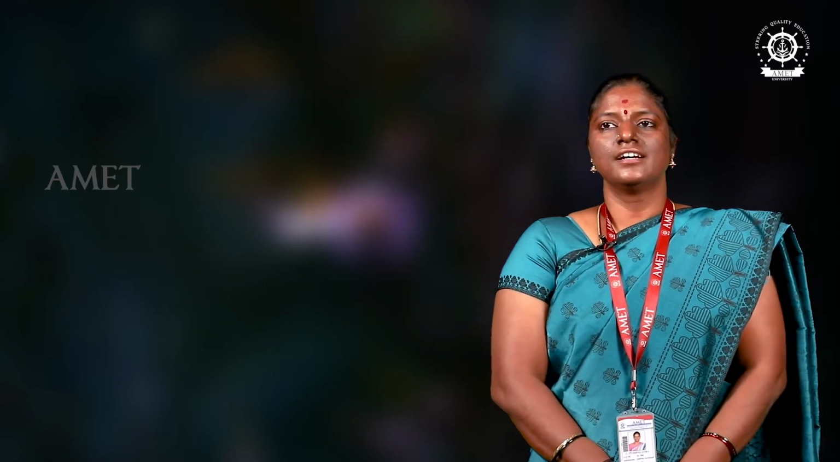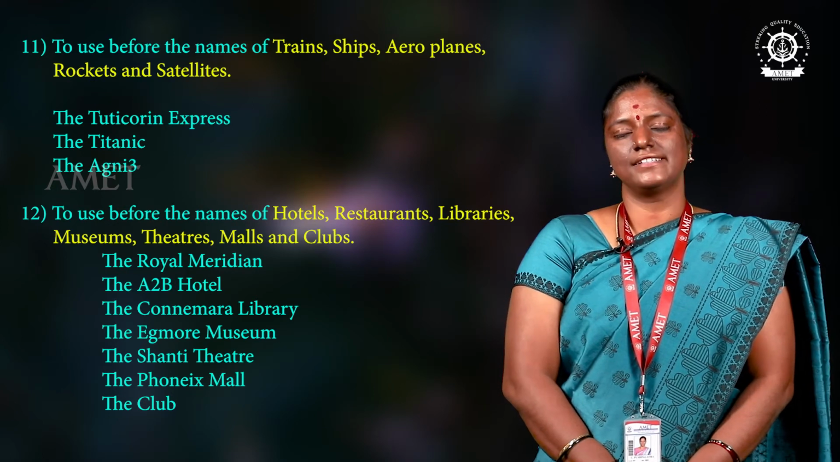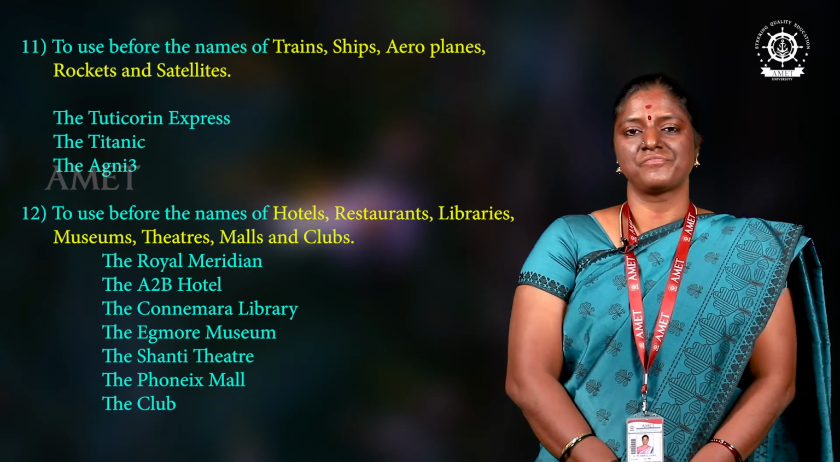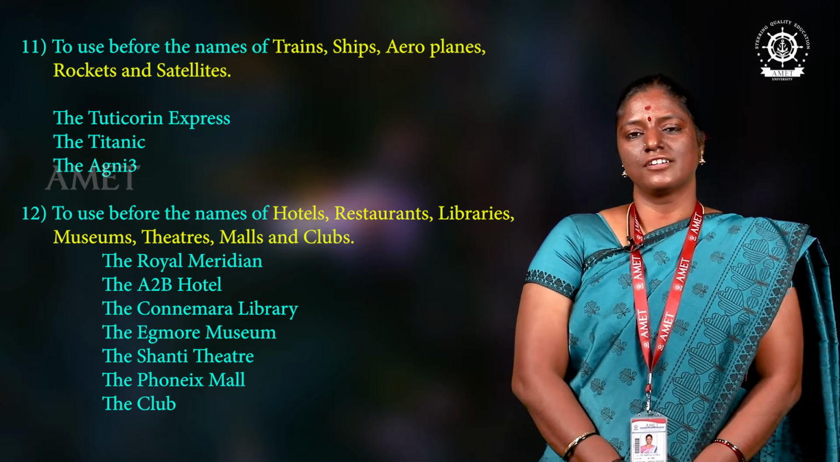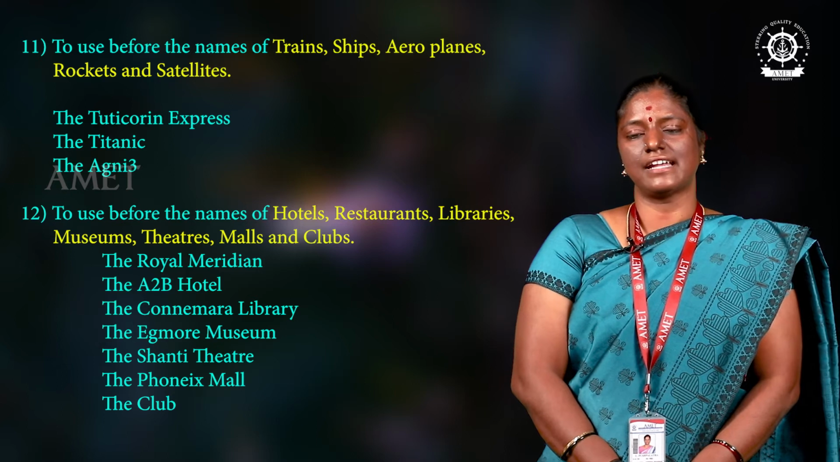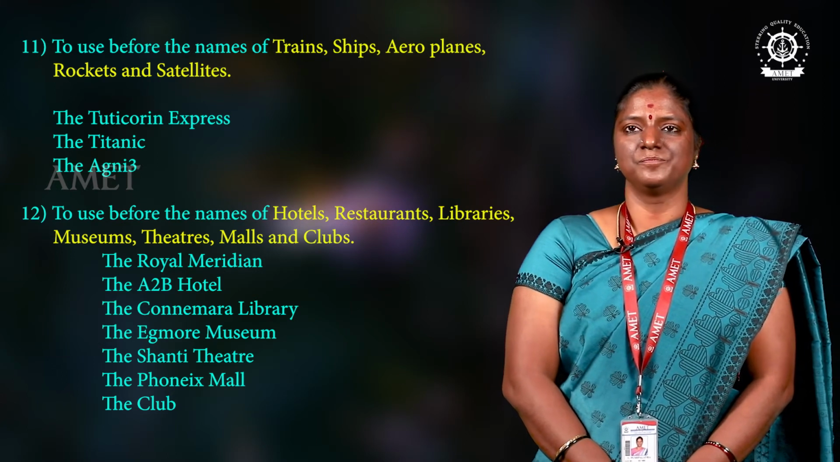Next usage is before the names of trains, ships, rockets and satellites. For train, the Tuticorin Express, the Titanic for ship, the Agni 3 for satellite. For these names we have to use the.